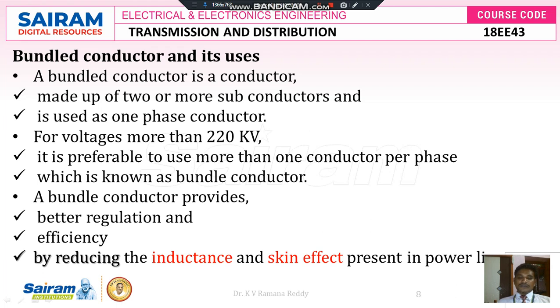That means the majority of the current flows only on the surface of the conductor; that problem we can reduce when we are using bundle conductors, because bundle conductors are simply twisted and have two conductors where we can share the overall voltage, thereby we can reduce the skin effect problem also.